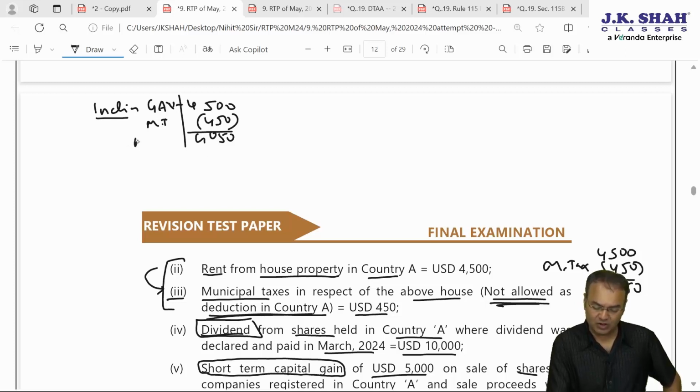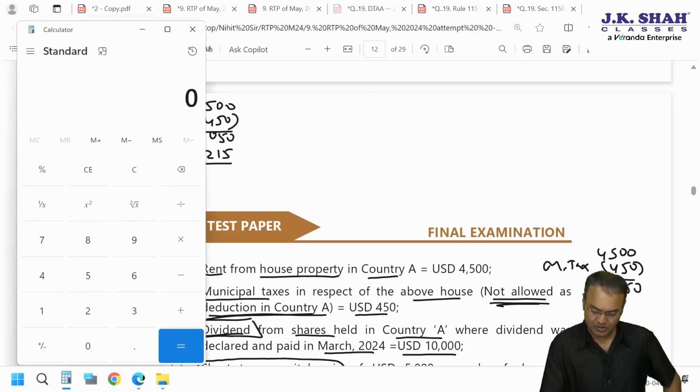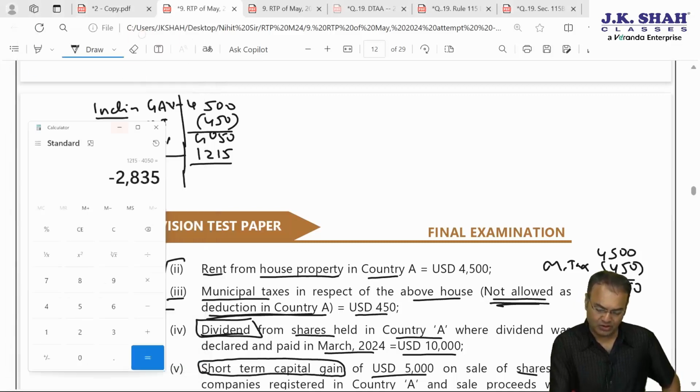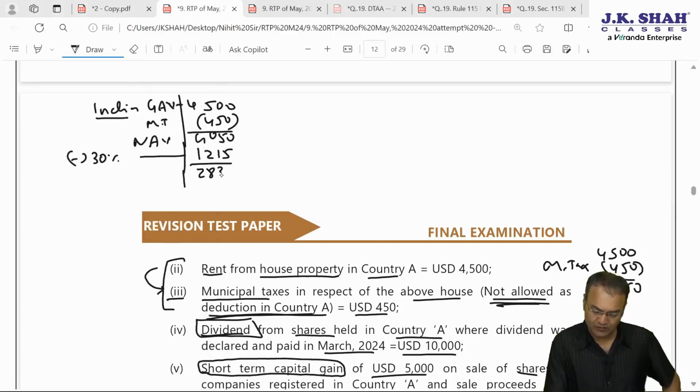The balance is 4050, that becomes your NAV. NAV minus 30% standard deduction. 30% of 4050 would mean 1215. The balance will be, so 4050 into 0.3 minus 4050, 2835. 2835 US dollars will be the IFHP income.